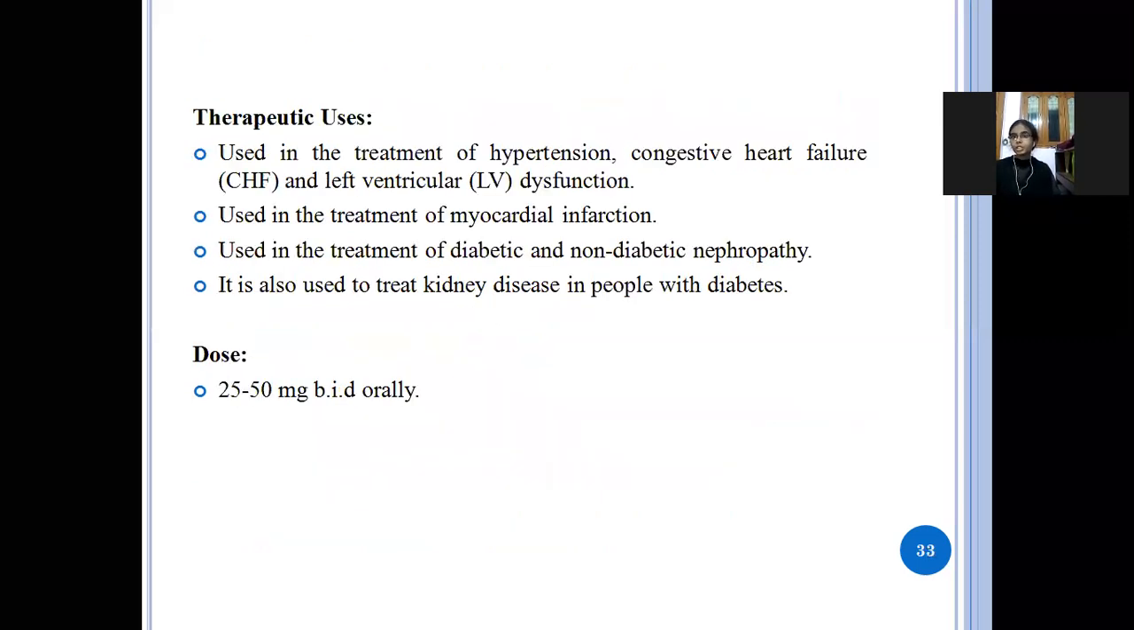Next, uses. It is used in the treatment of hypertension, congestive heart failure, and left ventricular dysfunction. Also it is used in the treatment of myocardial infarction, diabetic and non-diabetic nephropathy, and to treat kidney disease in people with diabetes, meaning persons who are suffering with kidney diseases and also with diabetic problems. The dose is 25 to 50 mg orally per day.